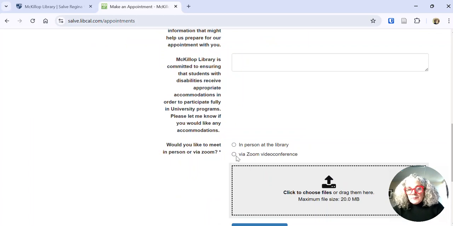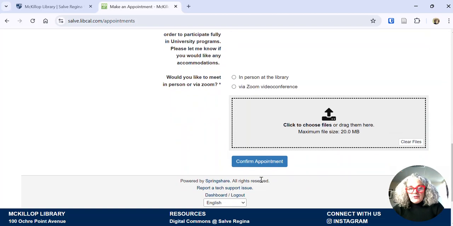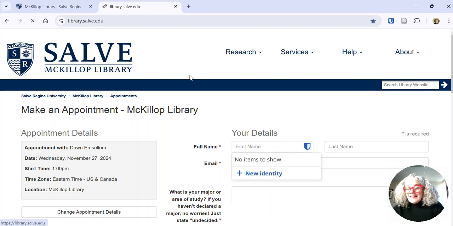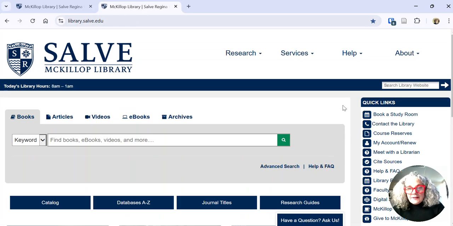If you're off campus and not planning to be in the library, choose via Zoom video conference, confirm appointment, and it'll go straight into my calendar, and I'll send you the Zoom link.